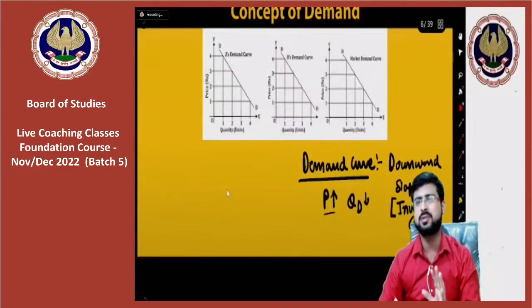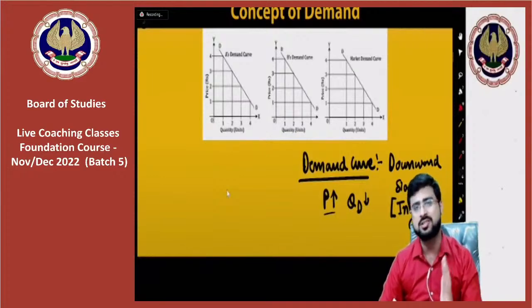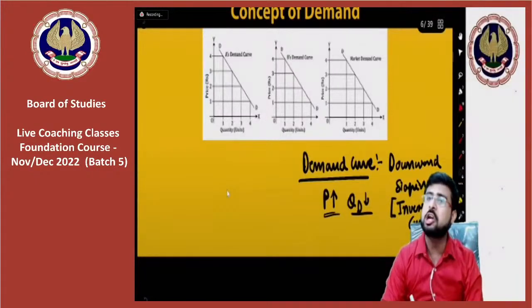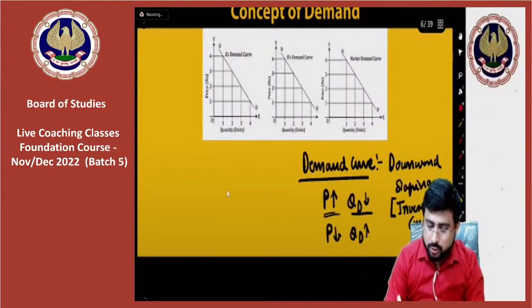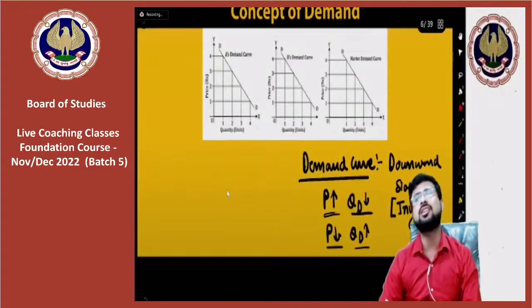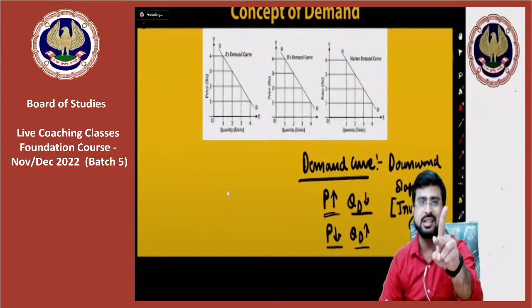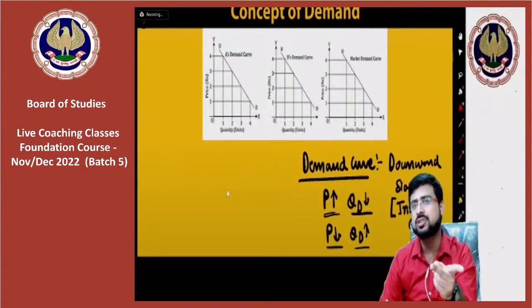Yes, there are exceptions. We are going to study exceptions in our curriculum. Don't panic about the same. What I'm telling is, as a general rule, when price rises, quantity demanded falls, and when price falls, quantity demanded rises. So my dear friends, what kind of relationship are we seeing? It is an inverse relationship. They are traveling in opposite directions.